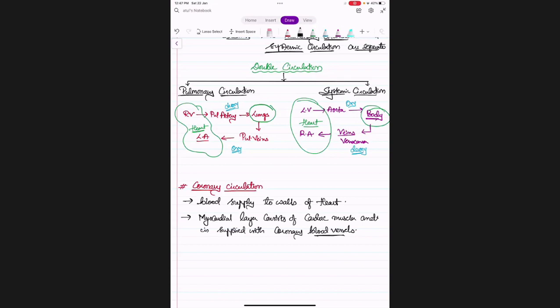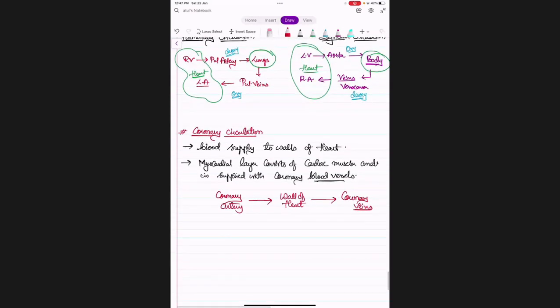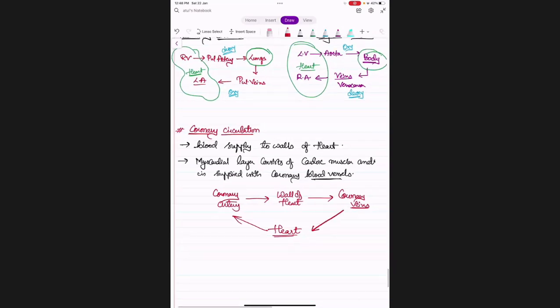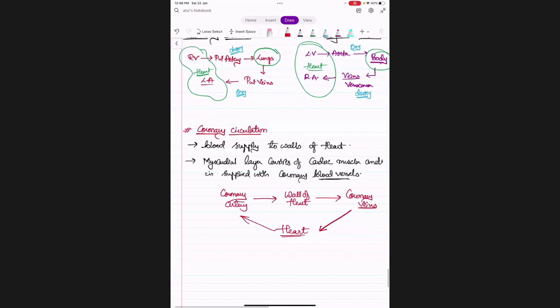From the aorta, the coronary artery gives blood. The coronary artery sends blood to the wall of the heart, and from the wall of the heart, the coronary veins bring blood back to the heart. From the heart, coronary artery, and back to the heart, coronary veins. This is the coronary circulation.